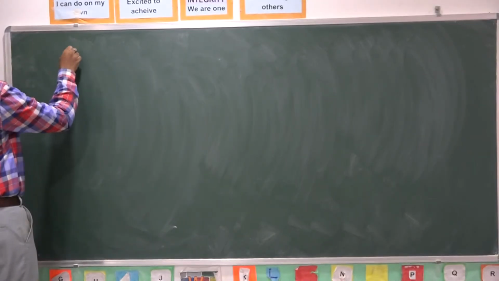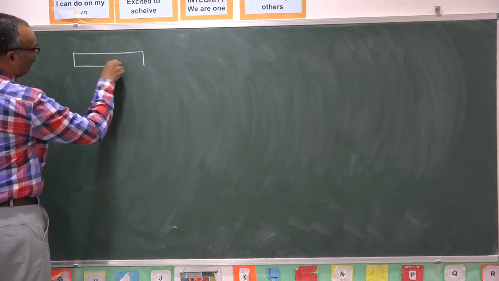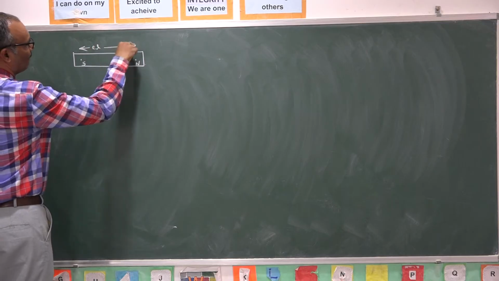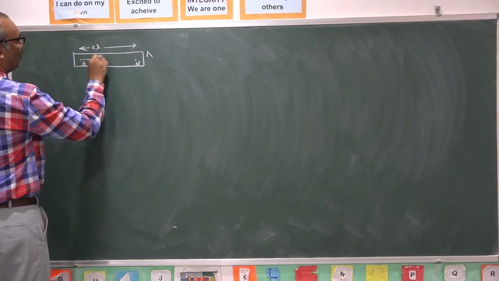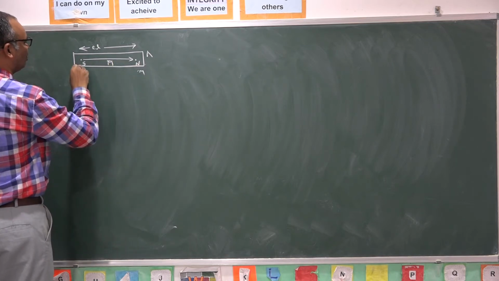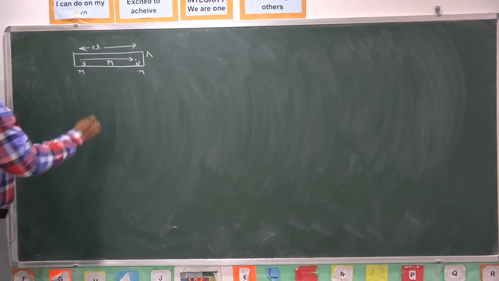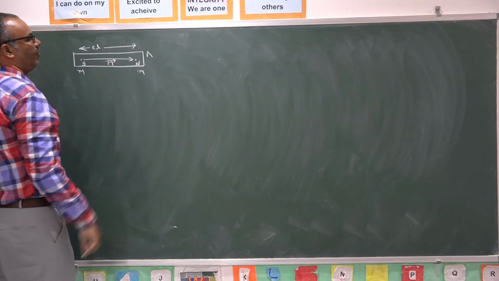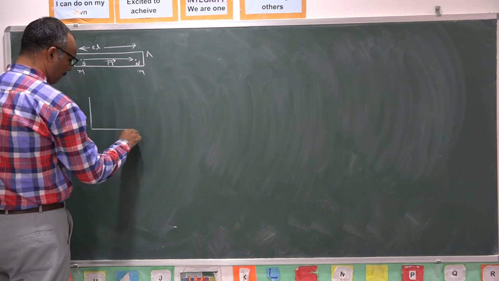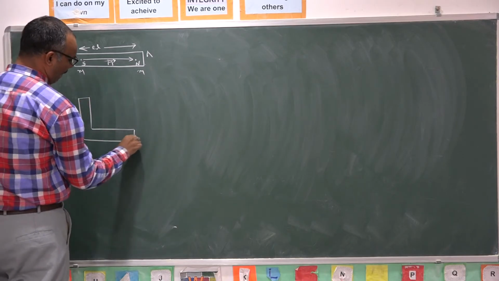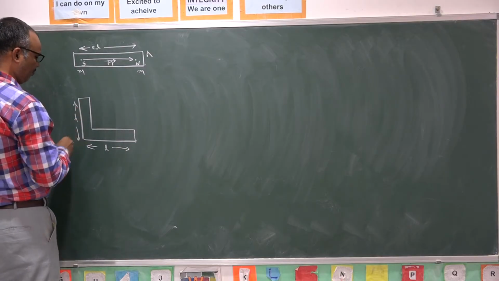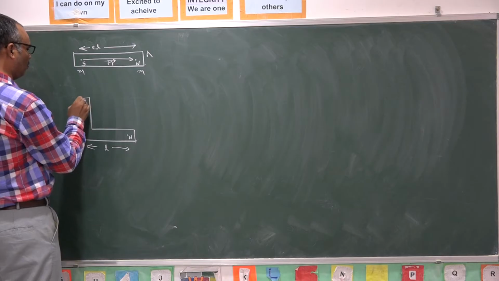Now, I am having a magnet. North pole is there, south pole is there, length of the magnet is 2L. Area of cross section is A, magnetic moment vector is capital M bar like this, and its pole strength is m. If I bend this magnet in the middle such that L length is available this side, L length is available this side. Here is the north pole, here is the south pole.